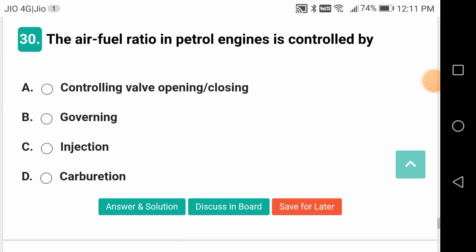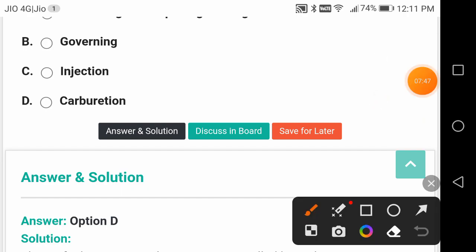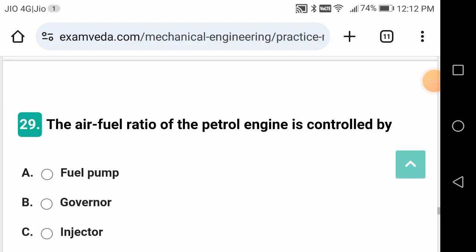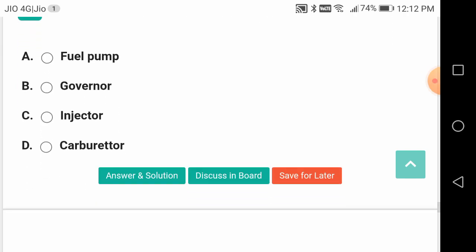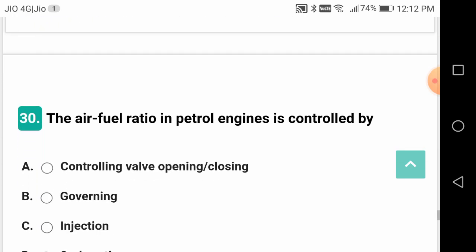Injector is used in diesel engines. Air fuel ratio in petrol engines is controlled by carburation. Earlier question was petrol engine. Yes. It is D, carburetor, correct.